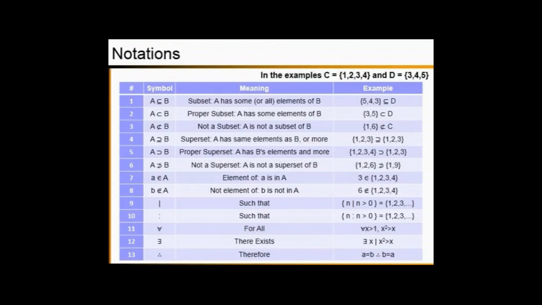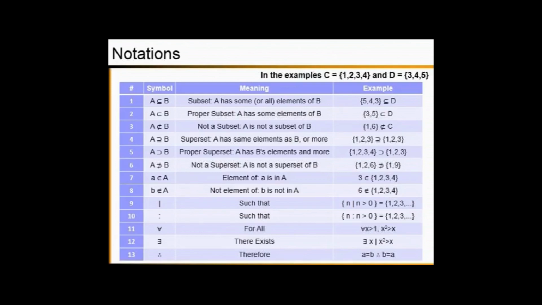The next symbol is for the term such that. According to this example, n such that n is greater than 0. That tells the set includes n with the values greater than 0. That means the values of 1, 2, 3 up to infinity. There are two notations for such that, as given under the 9th and 10th symbol.